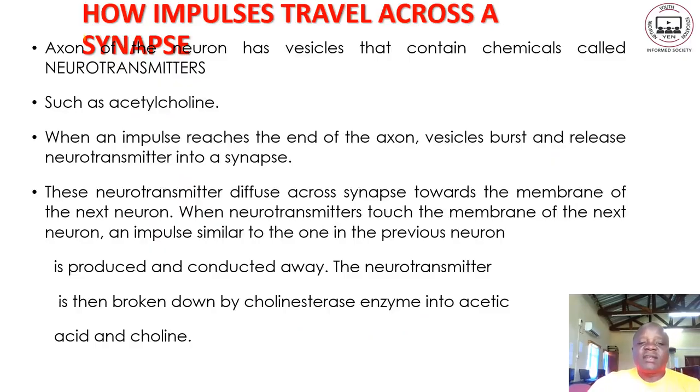So let us look at how impulses travel across a synapse or a gap. The axon of the neuron has vesicles that contain chemicals called neurotransmitters. The impulse at the synapse is transmitted through neurotransmitters, which are chemicals released into the gap. One example of such a chemical is acetylcholine.